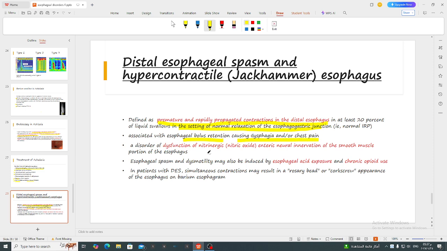It is a dysfunction of nitrergic enteric neural innervation of the smooth muscle portion of the esophagus. Sometimes esophageal spasm can be induced by esophageal acid exposure or chronic opioid use. In the barium swallow, we can see a rosary bead or corkscrew appearance.